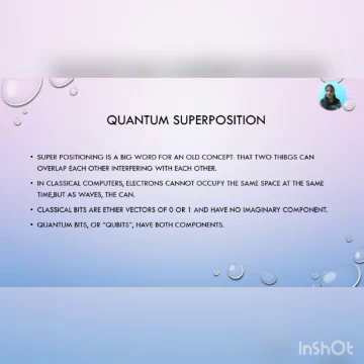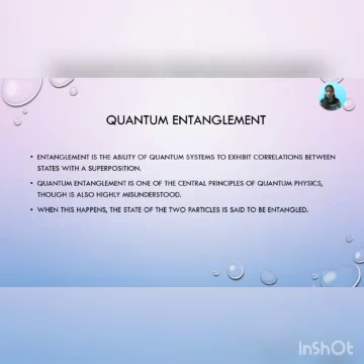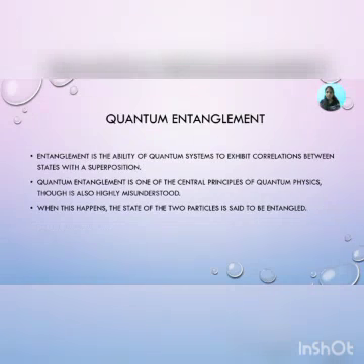Classical bits are either vectors of 0 and 1 and have no imaginary component. Quantum bits, or qubits, have both components. Entanglement is the ability of quantum systems to exhibit correlations between states within a superposition.